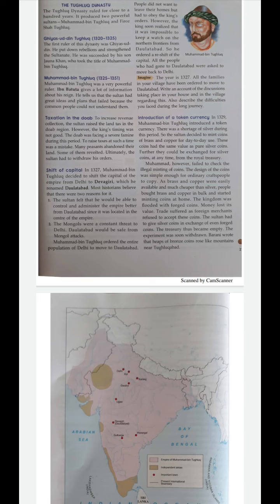Now, the second reason was to save his empire from Mongol attack. As we all know, the Mongols were always a threat to the Sultanate, isn't it? So, to safeguard his empire from the Mongol attack, he thought that Daulatabad would be a safer place than Delhi. So, these two were the important reasons why he shifted his capital. Clear? What were the two reasons? First one was better administration. Second one was to save his empire from Mongol attack.